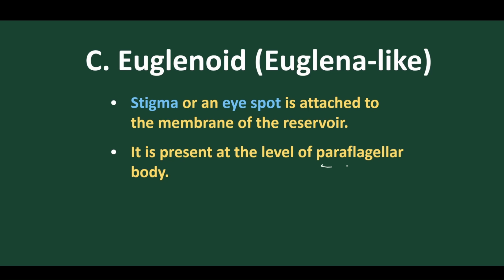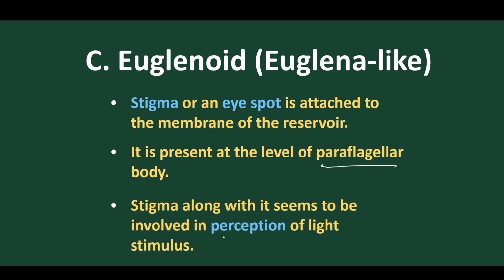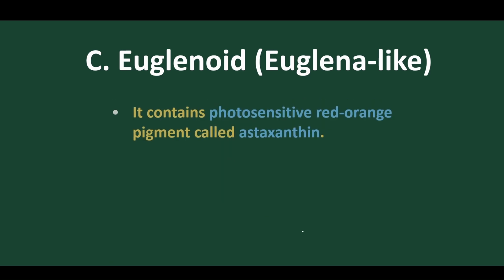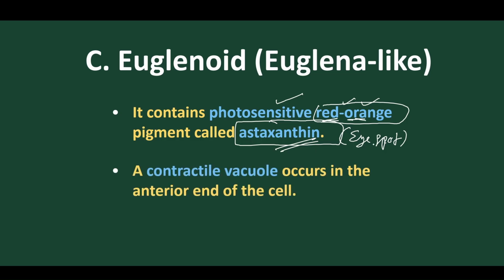It is present just behind the paraflagellar body. The stigma along with the paraflagellar body seems to be light sensitive, responsible for perception of light stimulus. It is photosensitive to red and orange light, and it contains a pigment called astaxanthin. So astaxanthin is the pigment present in the eye spot, and this pigment is very sensitive to red and orange light. The red and orange wavelengths are sensed only due to this pigment present in the eye spot, which is highly photosensitive in nature.